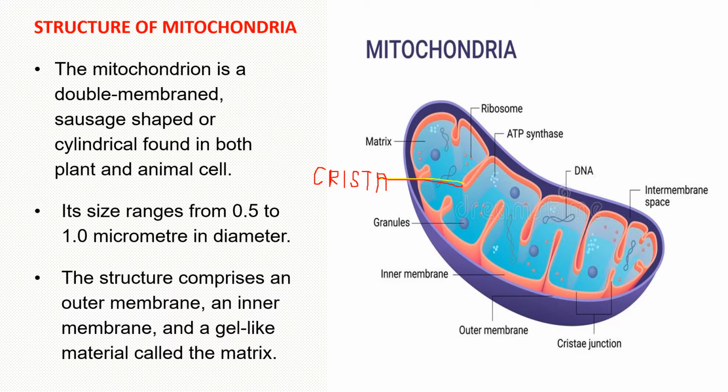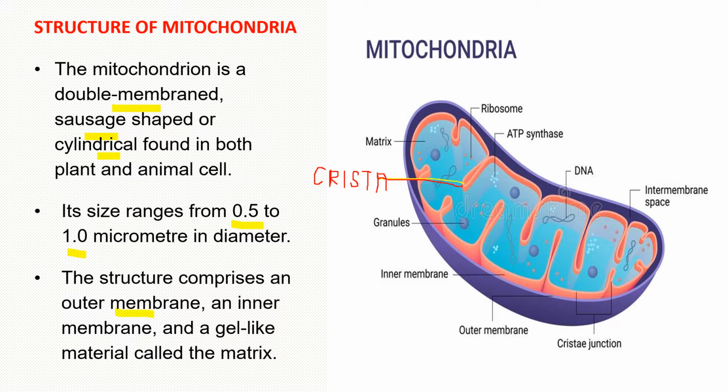Now students, let's start to discuss the structure of mitochondria. Mitochondria is a double membrane sausage-shaped or cylindrical-shaped structure which is present in both animal cells and plant cells. Next student, its size ranges from 0.5 to 1 micrometer in diameter. And third, its structure comprises an outer membrane.